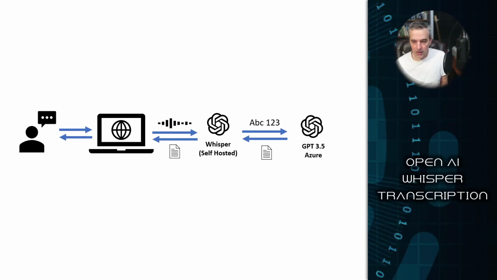I'm going to be using the hosted Whisper model right here, and then I'm going to be using GPT-3.5 on Azure. Now, there are LLMs that I could host locally, but I wanted to use 3.5 on Azure because it's really fast there, and it's fairly inexpensive too.